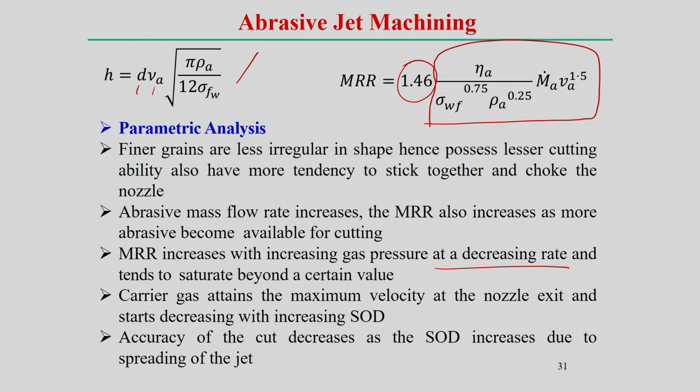The carrier gas attains the maximum velocity at the nozzle exit and starts decreasing with the stand-off distance. So the stand-off distance should be optimum. The accuracy of the cut depends on the stand-off distance, which increases due to the spreading of the jet. As stand-off distance increases, the jet will spread, and that deteriorates the surface finish.